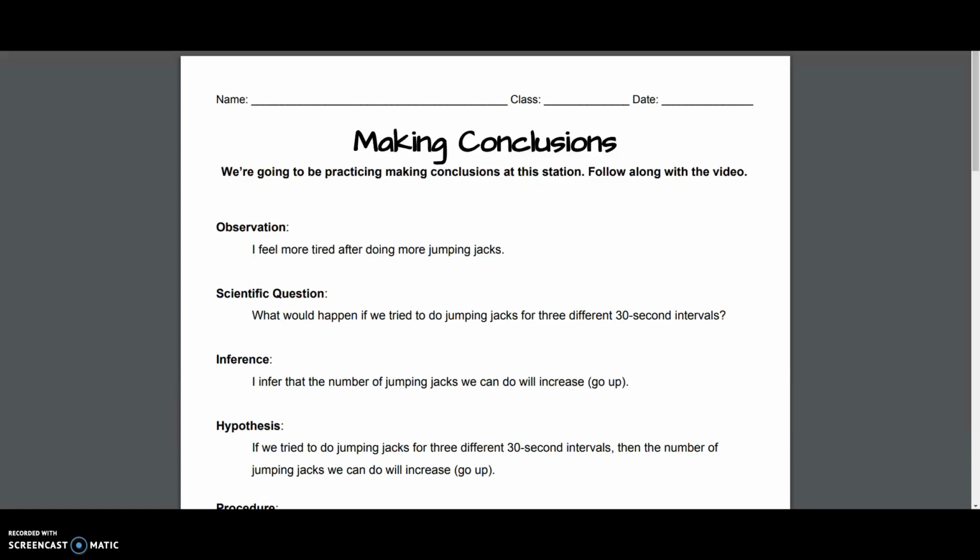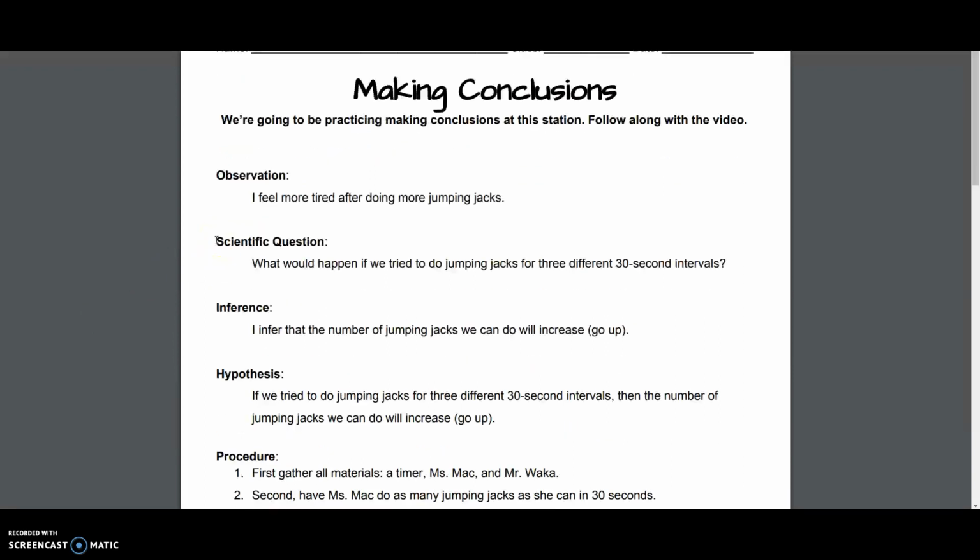So go ahead, write your name on the paper, class, and date. I'll give you a few seconds to do that. Okay, follow along as I read. If you're not situated and ready yet, just go ahead and pause this video. We are going to be going on. I'm going to be reading the paper to you, and then we're going to be making a conclusion together. So follow along as I read to you.